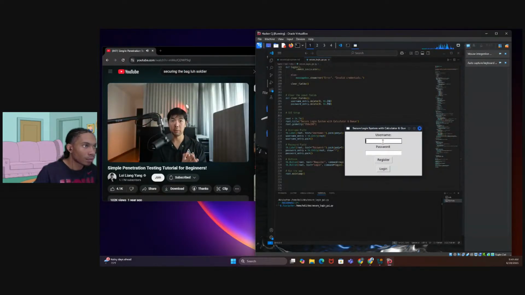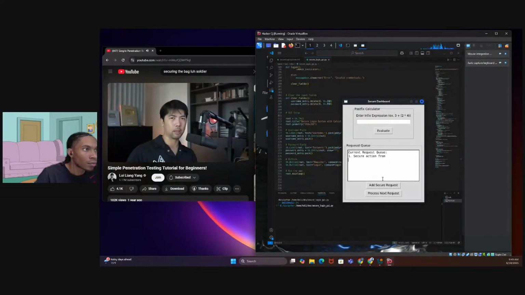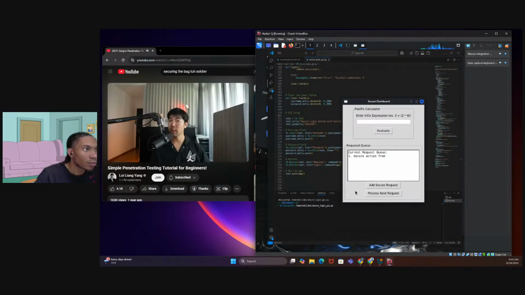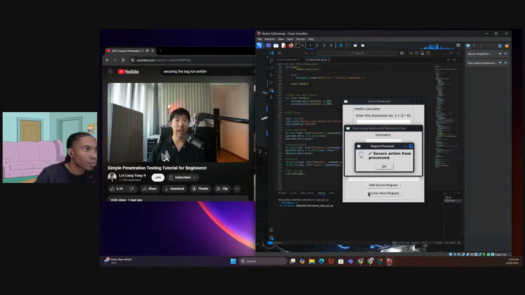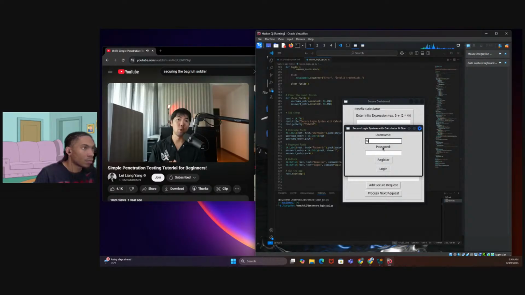Now, before we continue, kids, penetration testing is hacking. You need to ask your mom first for permission before we start hacking. At the same time, only hack yourself. Only hack devices that you own. Hack websites that you own. Hack computers, laptops, and mobile devices that you own or that you have consent to do those things.